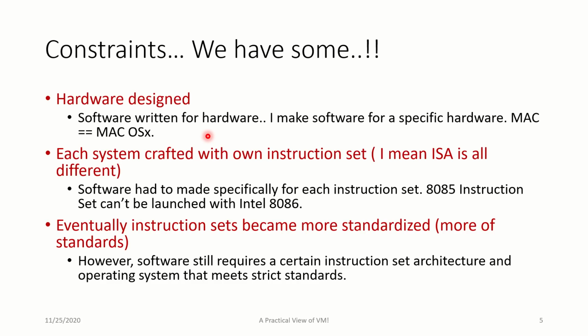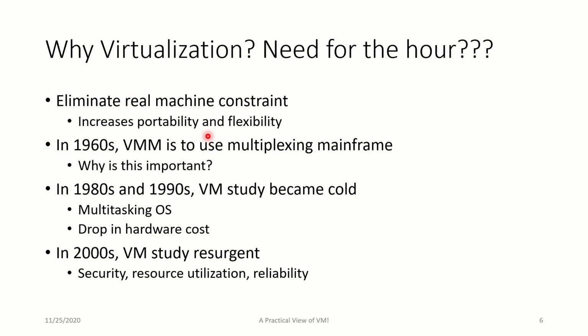So these three are the general constraints that one would have to think about when thinking of multiple platforms coming together. You cannot generally do it because of all these constraints, but a virtual machine gets us out of all of them without any trouble. You need not worry about which instruction set or which platform you are using, because you will feel like you have a separate operating system, a separate entity available, but it is virtual. So all these constraints are wiped off completely with the help of the virtual machine. Remember it. Why do we need a virtual machine?